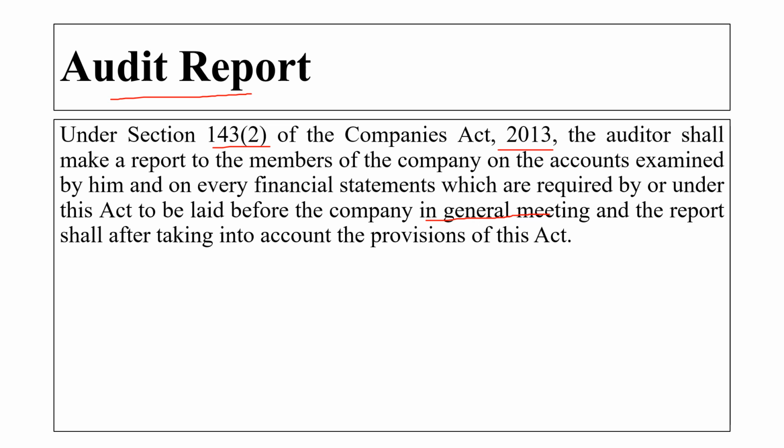The auditor who is doing an audit has to make a report on whatever he has been examining. That report has to be submitted by the auditor to the company before the general meeting.